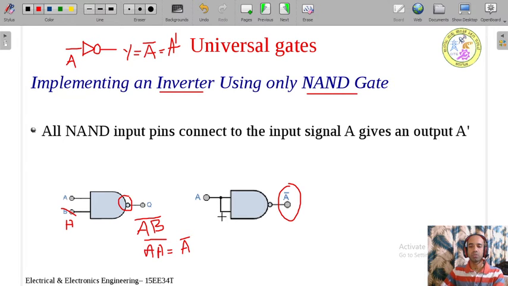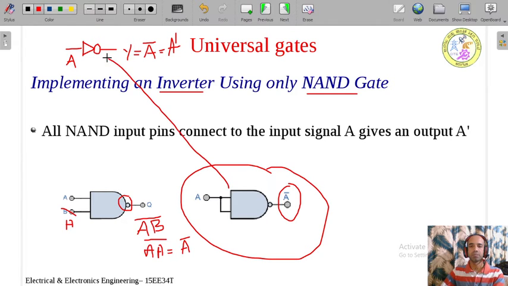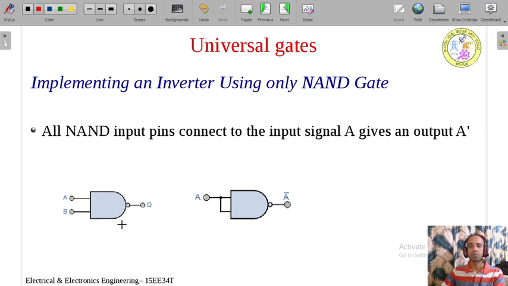If we short the input of the NAND gate, now this actually acts like a NOT gate. I can use this gate as a NOT gate. You can observe A is the input, A bar is the output. So now the NAND gate is working as a NOT gate. So this is how it is possible to implement the inverter by using only the NAND gate.